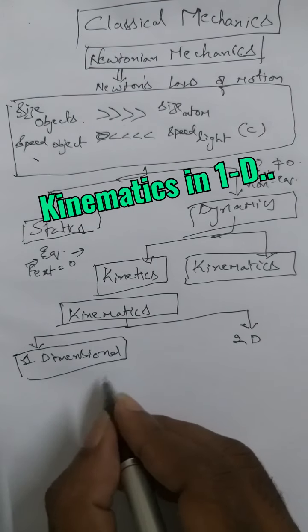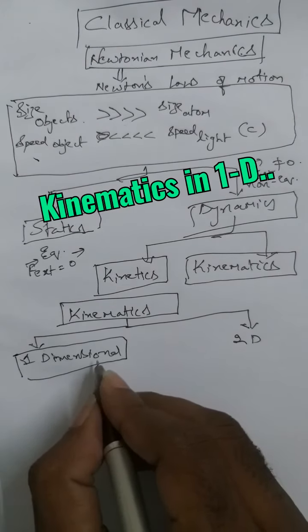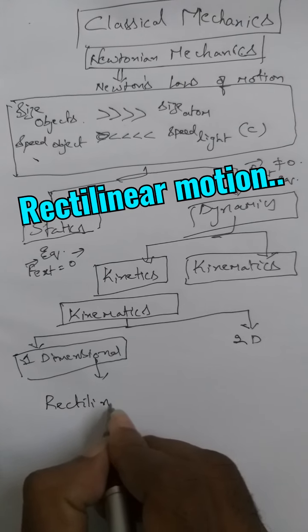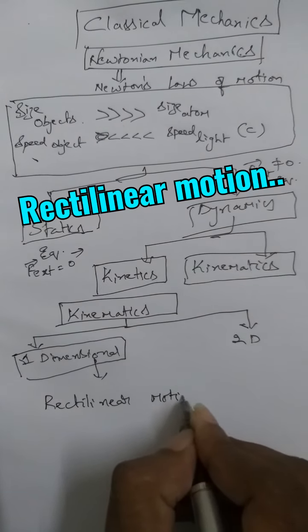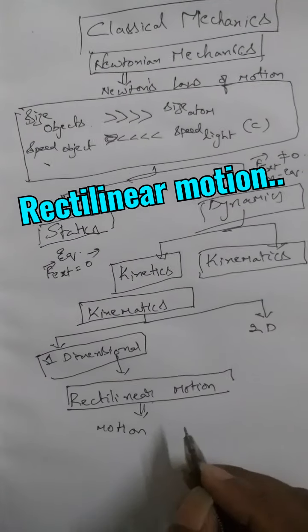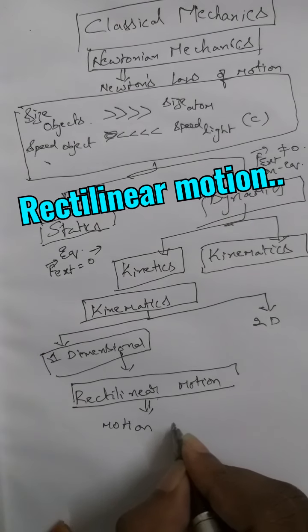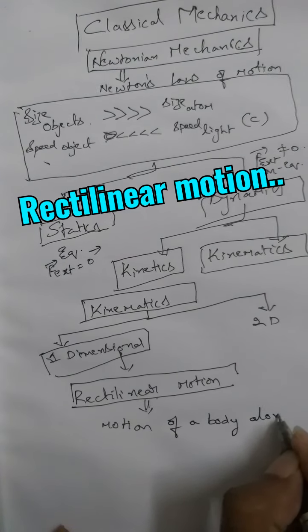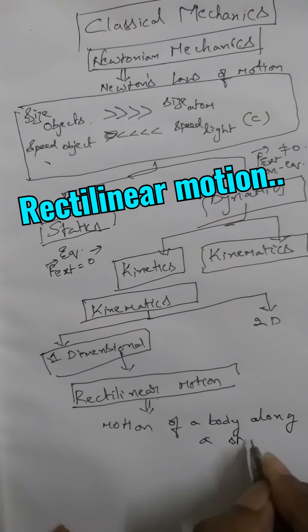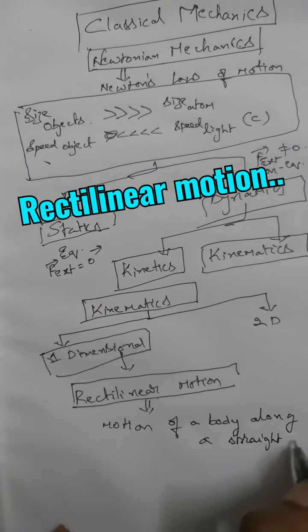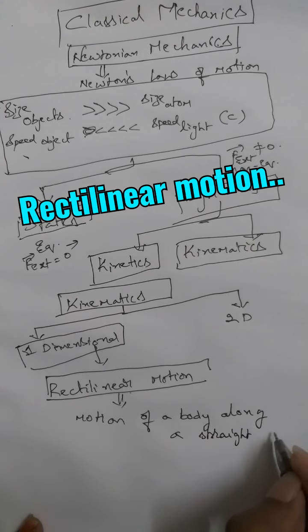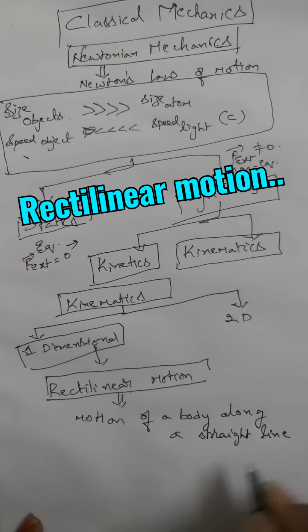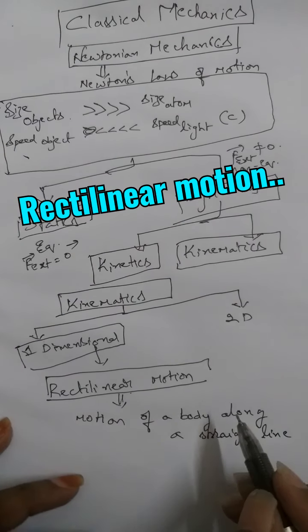In kinematics, one-dimensional motion means what? Generally one-dimensional motion is also called rectilinear motion. Rectilinear motion means again what? Rectilinear motion means motion of a body along a straight line. So this is rectilinear motion, and it is also called one-dimensional motion.